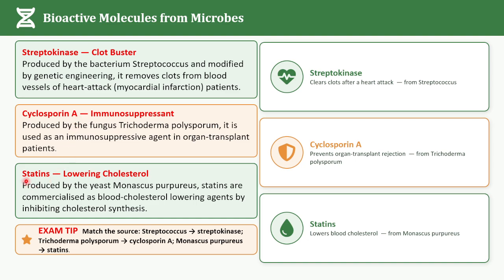Next one, we are going to see the statins. This is the last one. It is produced by the yeast Monascus purpureus. Statins are used as blood cholesterol lowering agents, and they work by competitively inhibiting the enzyme which is responsible for cholesterol synthesis.